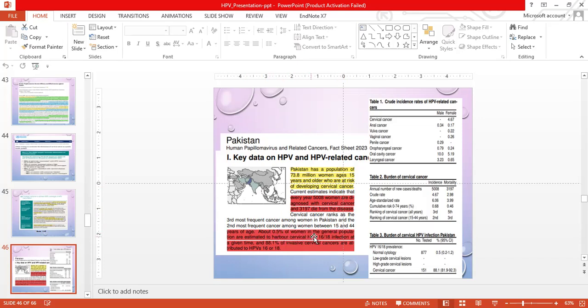About 0.5% of women in the general population are estimated to harbor cervical HPV 16 and 18 infection at any given time, and 88.1% of invasive cervical cancers are attributed to HPV 16 or 18. The crude incidence rate of HPV-related cancer is shown in this table. The burden of cervical cancer shows the annual number of new cases is 5,008 as incidence and deaths 3,197 as mortality. The crude rate for incidence is 4.67 and for mortality is 2.98. Ranking of cervical cancer from age 15 to 44 is second in incidence and third in mortality.